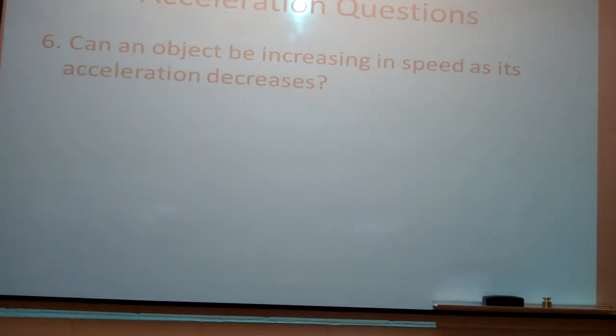Alright, can an object be increasing its speed as its acceleration decreases? Yes. So the acceleration can be going down but still positive, and it will still be speeding up. It'll just be speeding up at a slower rate. So like if you're going 10 meters per second and you're accelerating at 5 meters per second squared, after that second you'll be going 15 meters per second. Your acceleration goes down to 4 for the next second. After that second has passed, now you're going 19. So even though your acceleration went down, your velocity will still be going up as long as it's above 0. Does that make sense to everybody?